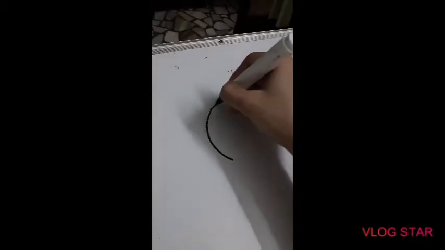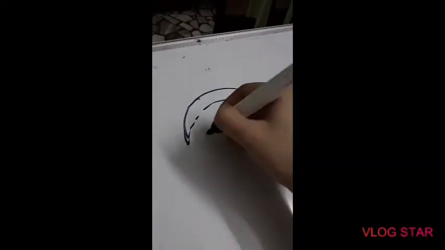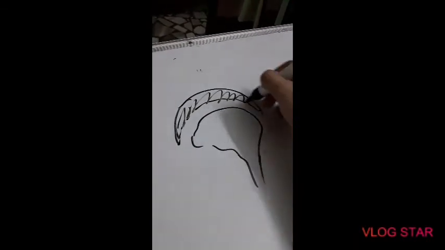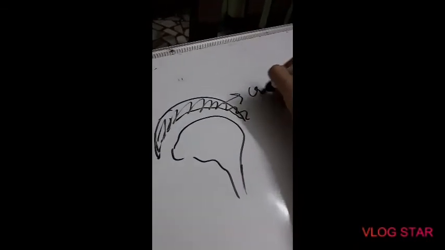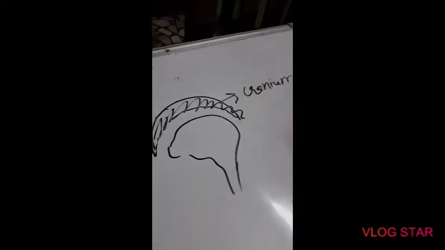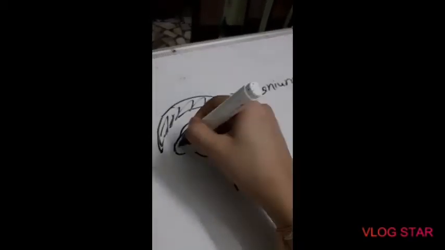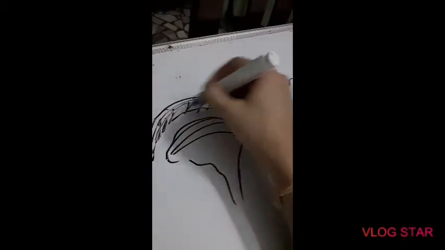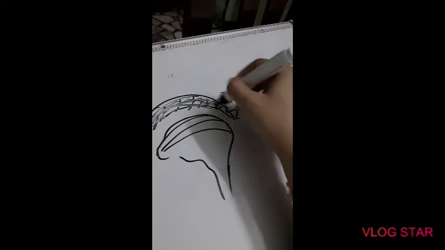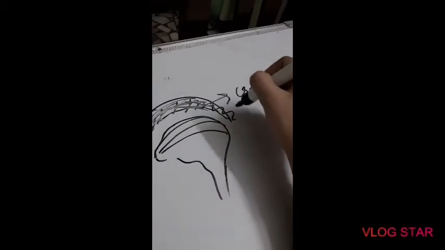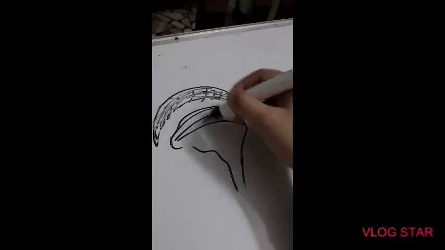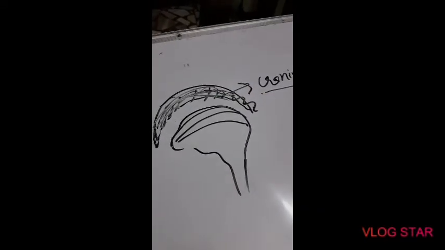Human brain is found in a cavity of the skull. This is the brain, and it is found in the cavity of the skull, a bony cavity which is known as cranium. Now it would be having three coverings. Clear? So this cavity, the part of the skull which protects the brain, is cranium. Then first it is protected by the cranium, a bony cage. Then it is protected by three meninges.